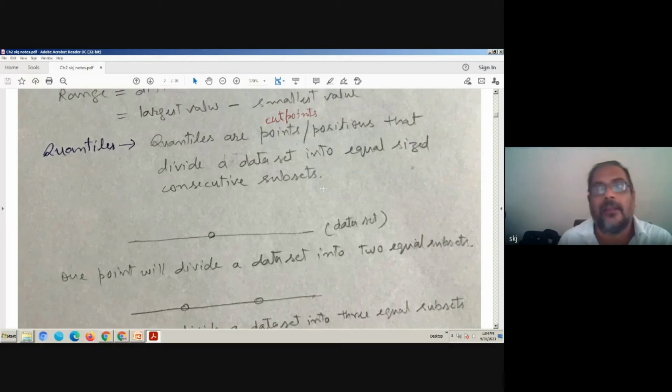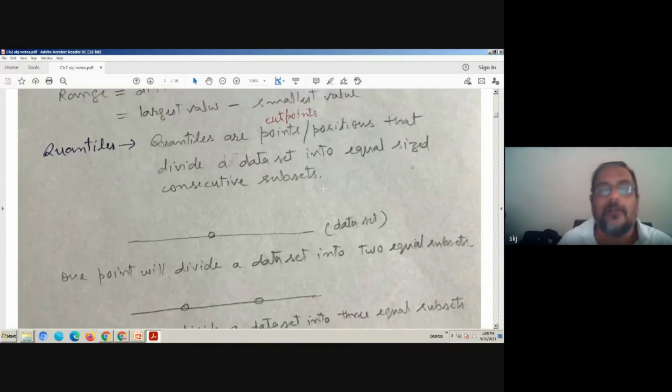Data are arranged in increasing order of their value, ordered, and we divide this data set into several parts, and each part should have an equal number of data items. So quantiles are cut points or positions that divide a data set into equal size consecutive subsets.